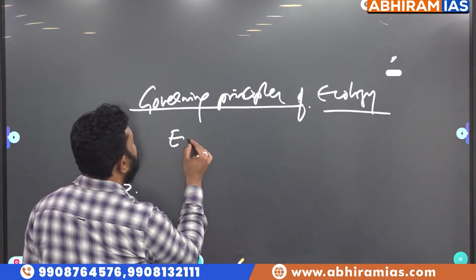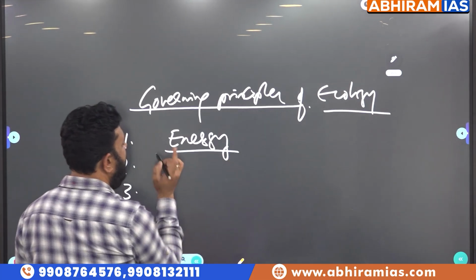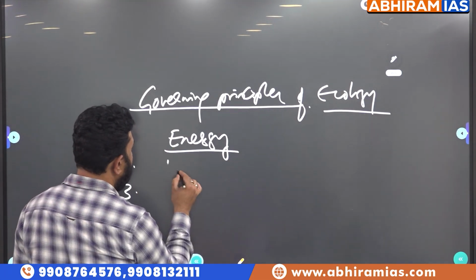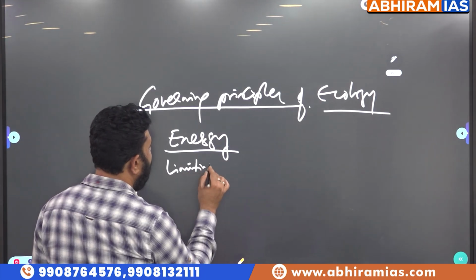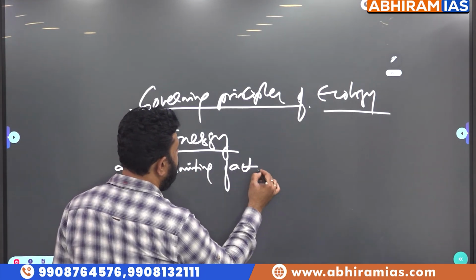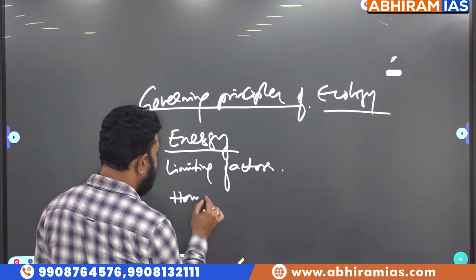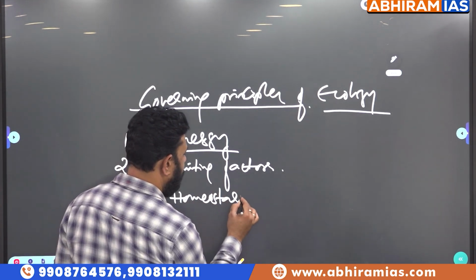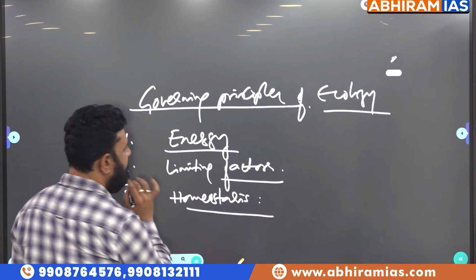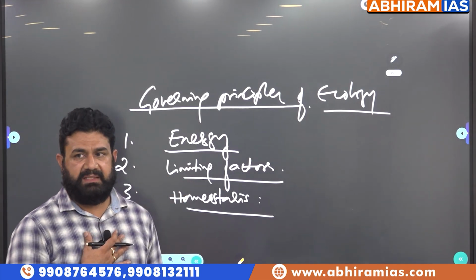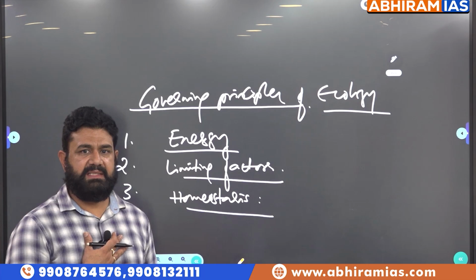First governing principle is the principle of energy. Second governing principle is the principle of limiting factors. Third governing principle is homeostasis. So these are the three governing principles. What are they, and how do they influence our understanding of ecology? That is the idea here.